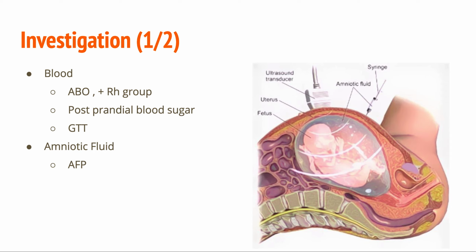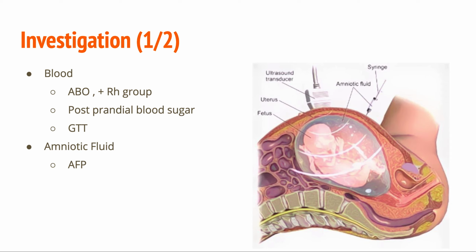Investigation depends upon the etiology. If the patient has RH incompatibility, ABO and RH group is essential. In diabetes, postprandial sugar and glucose tolerance test is essential.